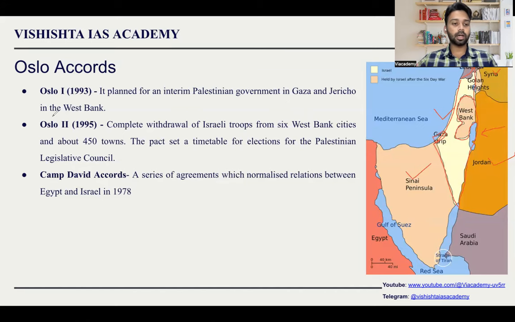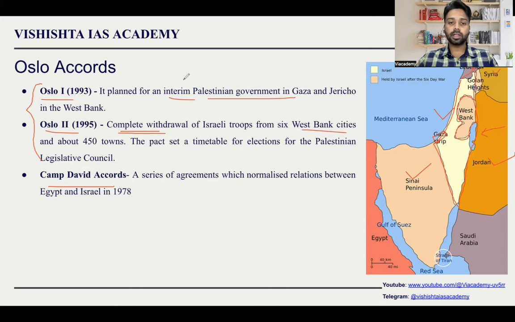Then, when we talk about the accords, there are three important accords we always discuss. It's important for your mains specifically. In Oslo 1, an interim Palestinian government in Gaza and Jericho was planned. In Oslo 2, they said that the Israeli troops would completely withdraw from West Bank cities. However, these two were extremely failures. They were not successful. So in the mains examination, if you get a question on this issue,